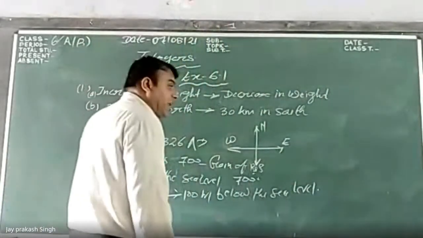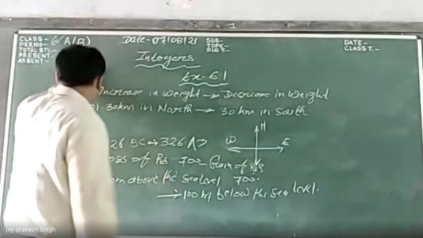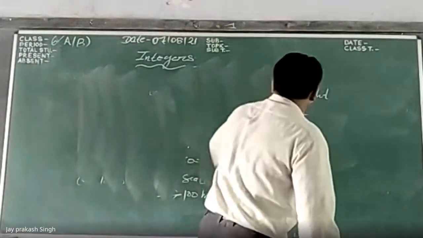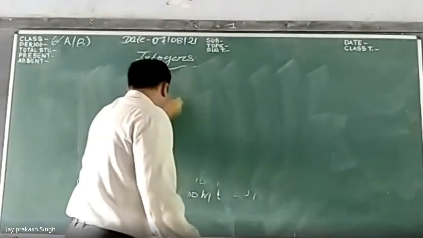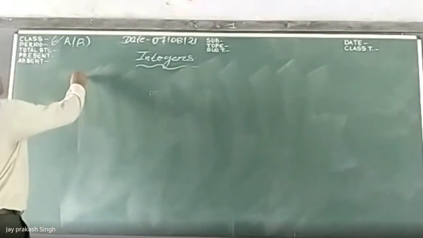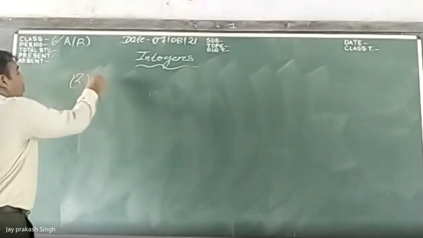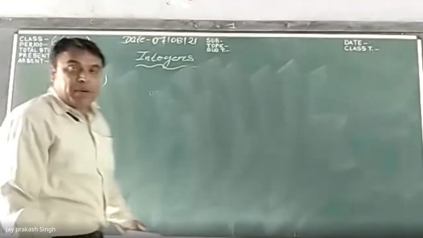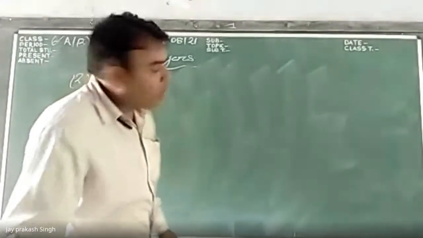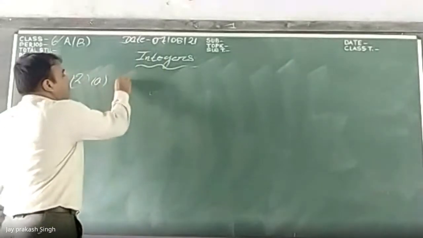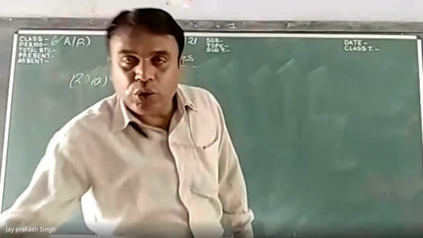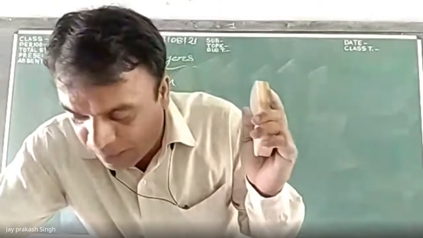So 2000 meter above the ground. Sorry, 2000 meter above the ground. That will be 2000 meter. So the answer will be 2000 meter, as I have written on the board, as you can see.